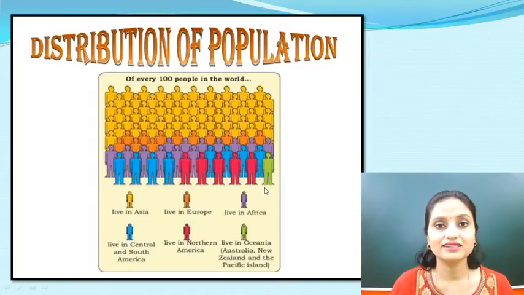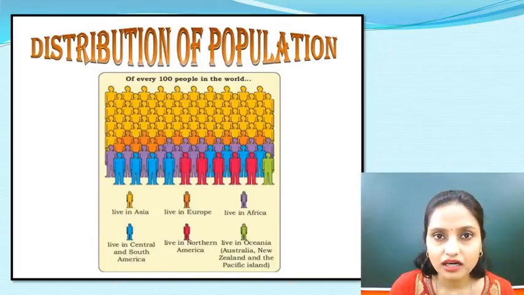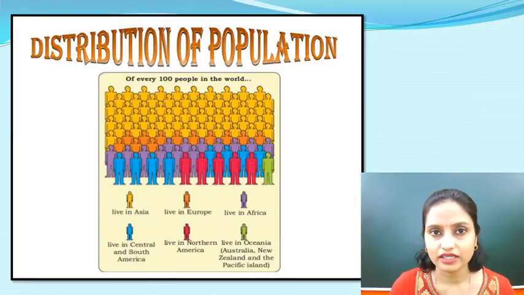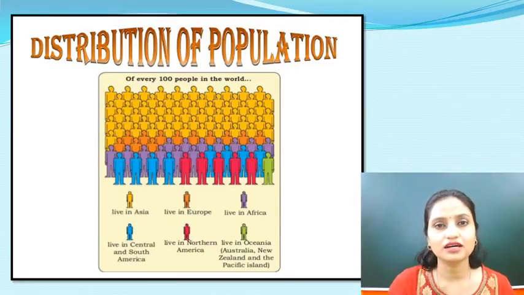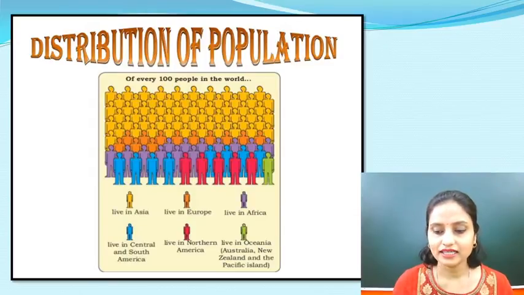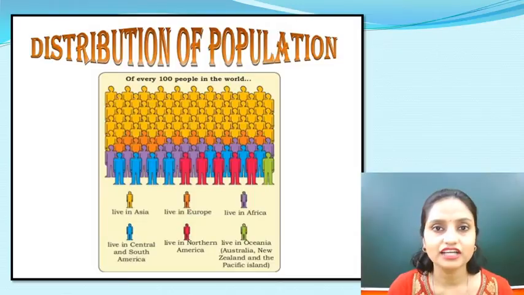So Asia has the largest population because it is the oldest landmass of Gondwana land. When there were no continents, it was a supercontinent, so it is an older landmass, an area which was there from ancient times.